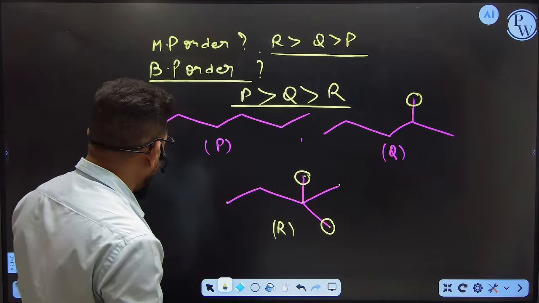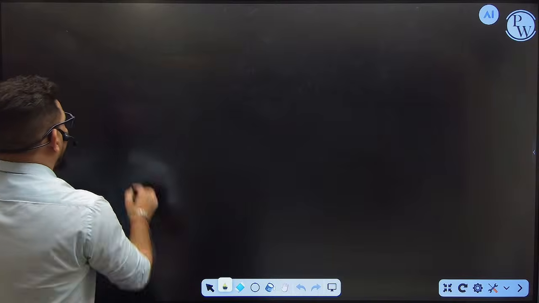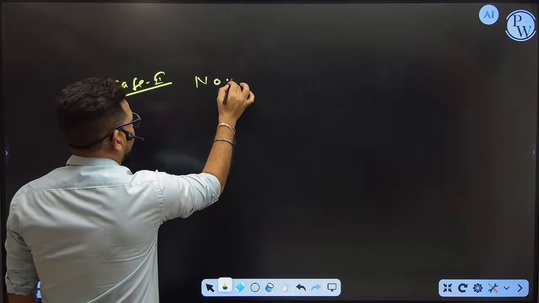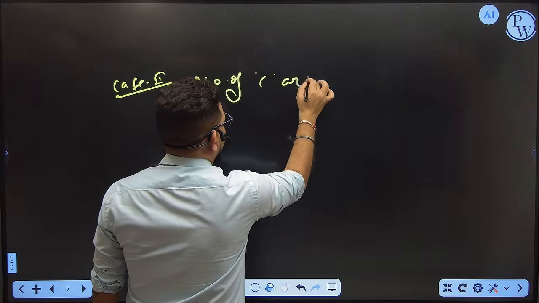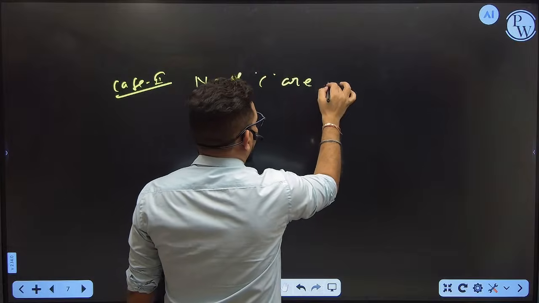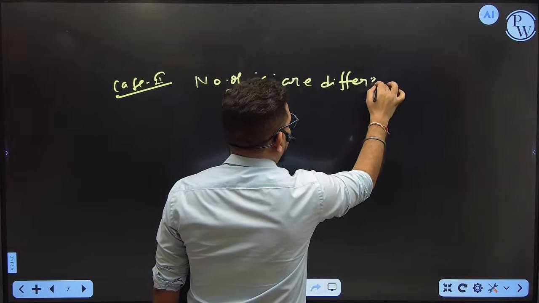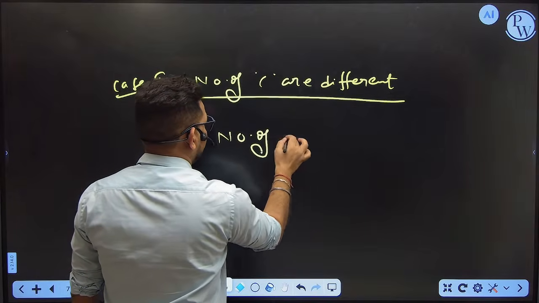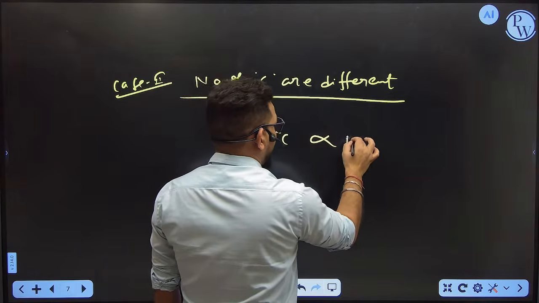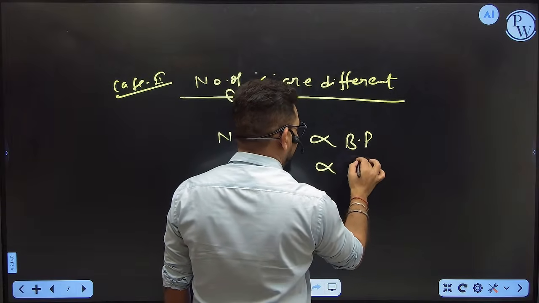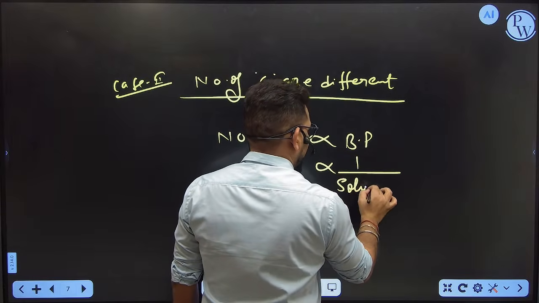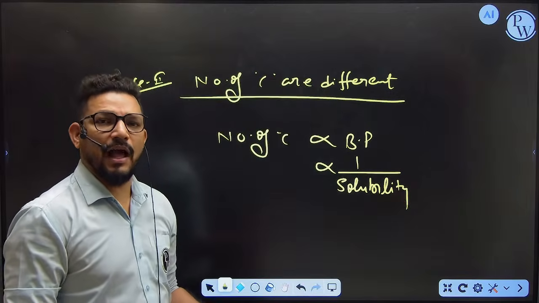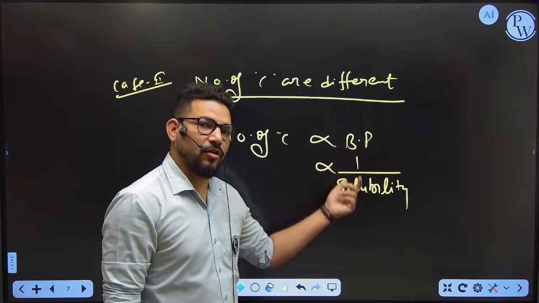Okay, and case 2, when the number of carbons are different. So when the number of carbons are different, then keep in your mind, as the number of carbons increases, boiling point increases and solubility decreases. Ultimately, you can simply say that as molecular mass gets higher, the boiling point gets higher and solubility gets lower.